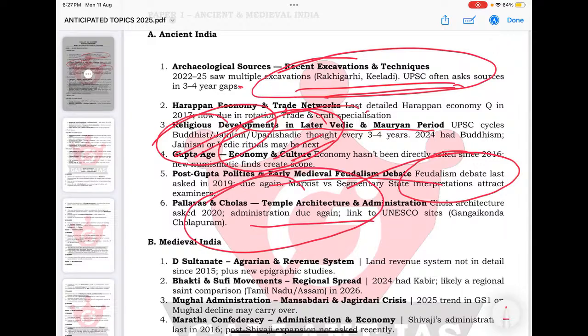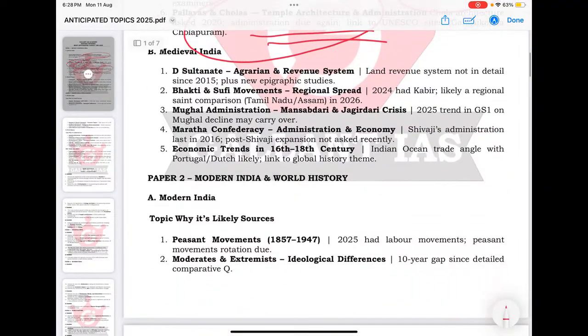Then of course the cultural themes: temple architecture, administration, imperial Cholas, Pallavas, Pandyas. Take care that since some of these cultural sites are being nominated for UNESCO heritage recognition, temple architecture, especially South Indian temple architecture and the architectural contributions by popular rulers, especially Cholas and Pallavas, are important. On a rotational basis, they ask the questions.